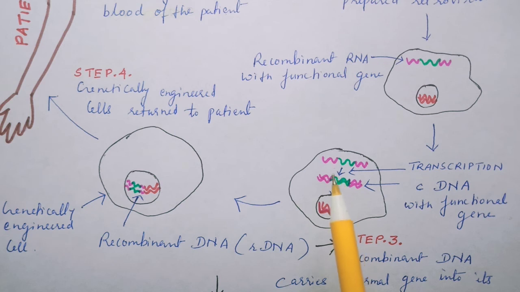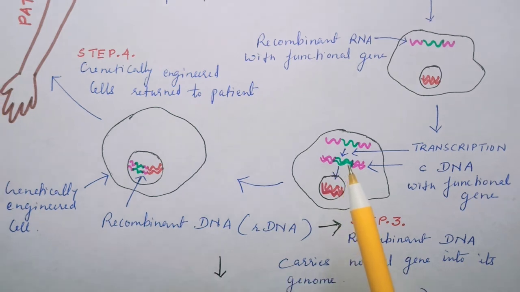This recombinant RNA of the virus present inside the cytoplasm of the lymphocyte cell now undergoes a process of transcription. This transcription is known as reverse transcription here because from a single stranded RNA, now a double stranded DNA is produced, and this double stranded DNA is known as the complementary DNA and represented by small c and capital DNA. This DNA has the functional gene which is responsible for the formation of ADA enzyme.